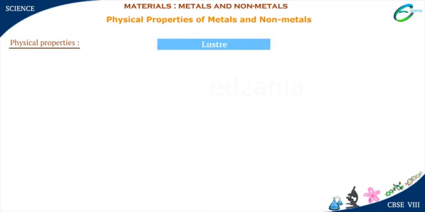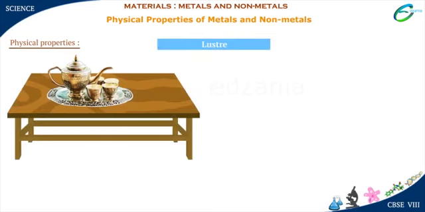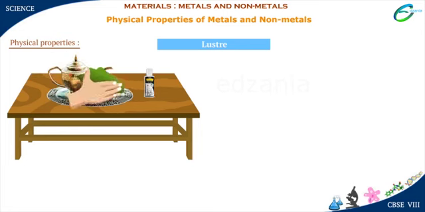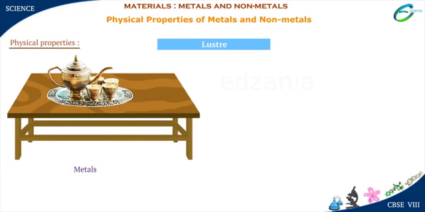Lustre. Silver utensils are very fragile and can quickly develop tarnish stains or scratches. Now look how these silver utensils are shining brightly. Metals, when polished, their surface reflects light. This is a property of metals and is called metallic lustre.